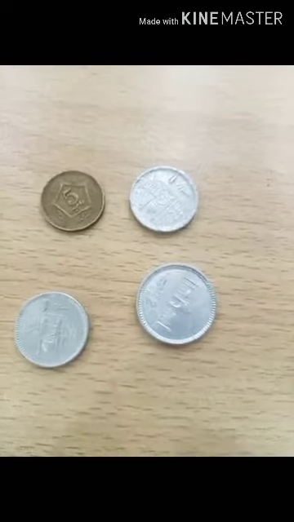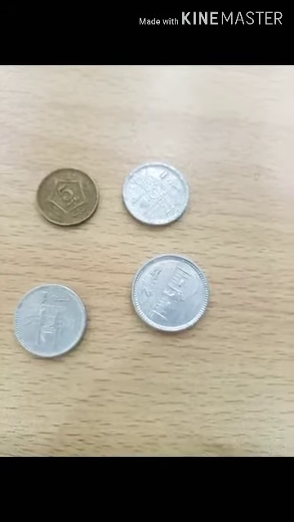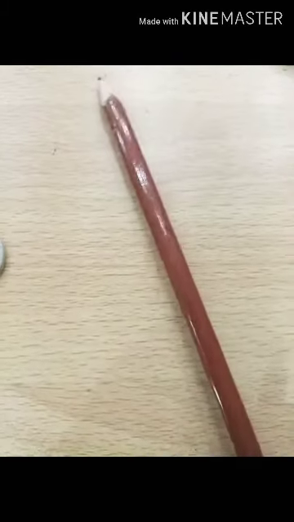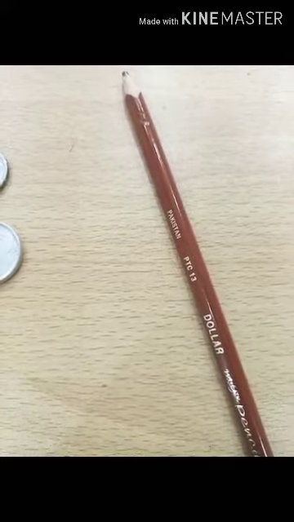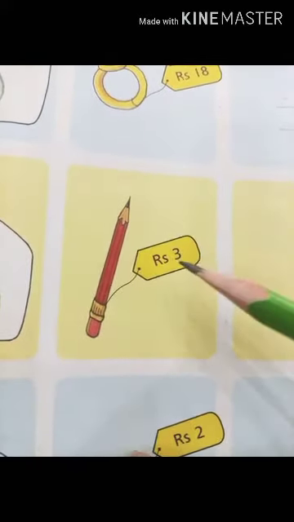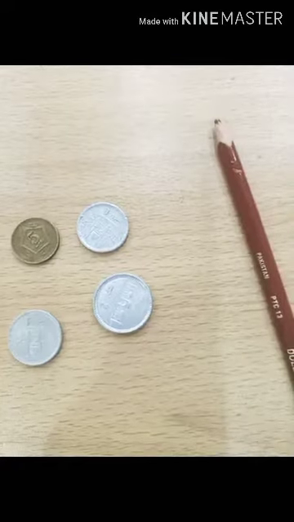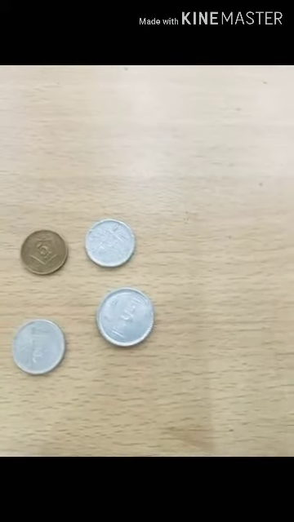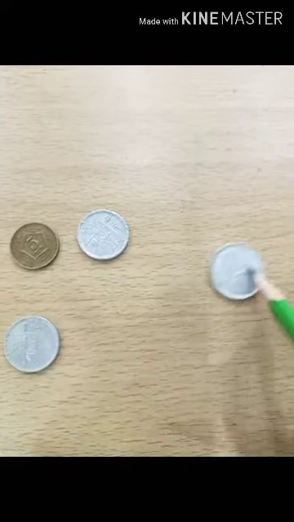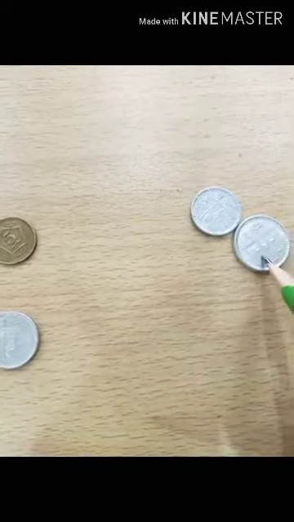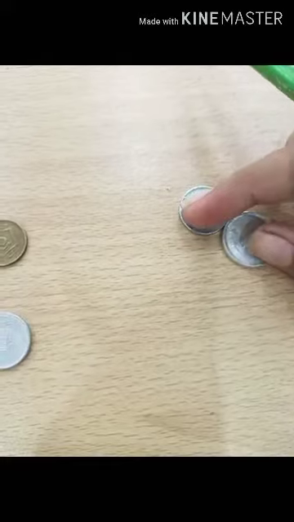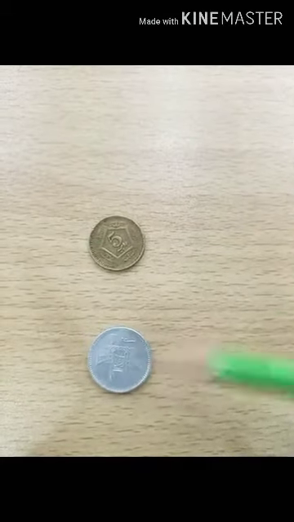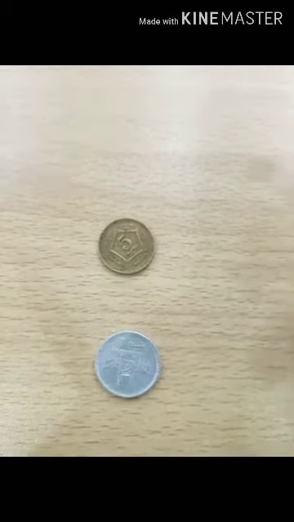And now I am going to the market and I want to buy a pencil from the market. So students, here is my pencil. Can you tell me the price of the pencil from your book? Students, the price of the pencil is 3 rupees. Now students, I bought this pencil by giving 3 rupees to the shopkeeper. Here, give 3 rupees to the shopkeeper. 2, 1, 2 and 1, 3. So I am giving these 3 rupees to the shopkeeper. Now I am left with how many rupees? 5 and 6. Okay students, I am left with 6 rupees.